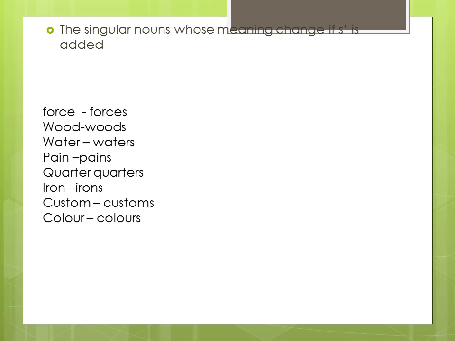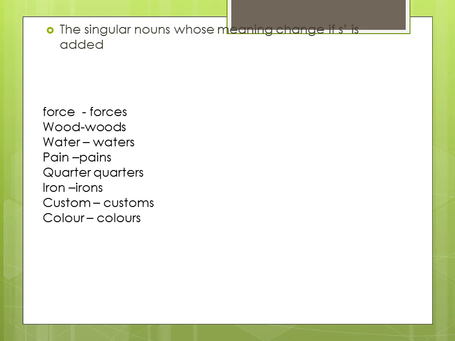Let's move to the next example, quarter and quarters. Of course, quarter, you might be familiar, is a mathematical term. When we talk about fractions, one fourth of any part is known as a quarter. And quarters means houses, generally made of one kind of structure. One kind of houses are known as quarters. Let me take an example of quarters.